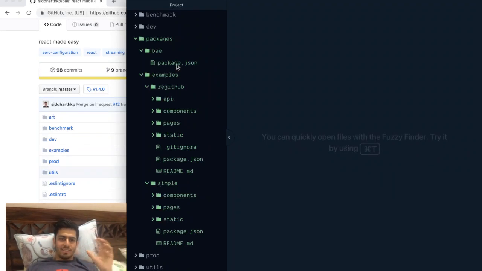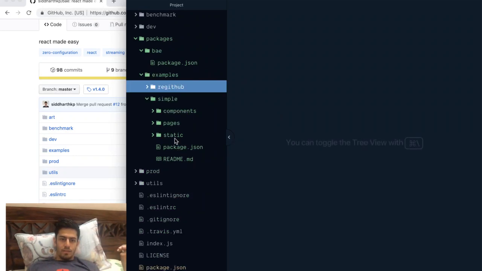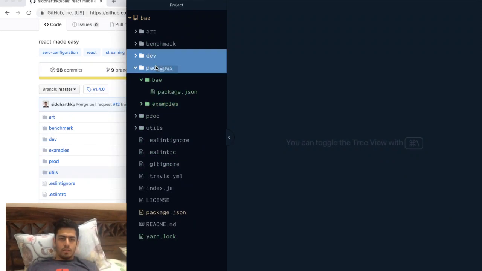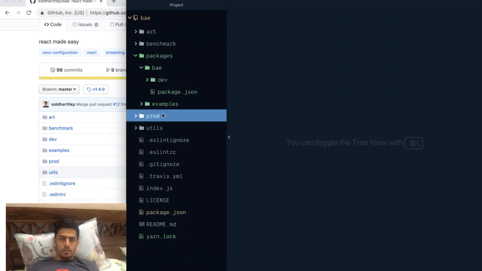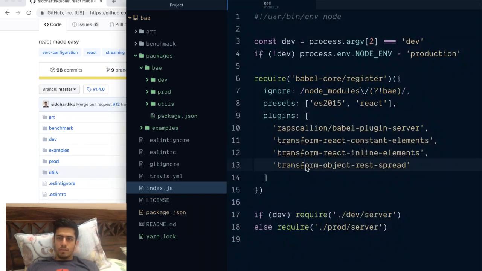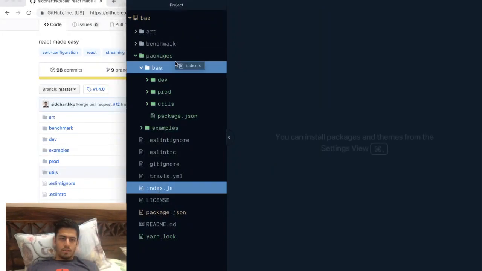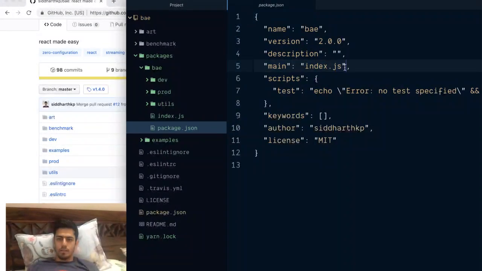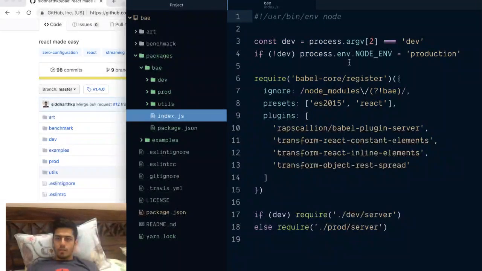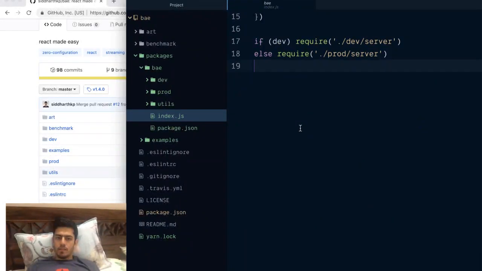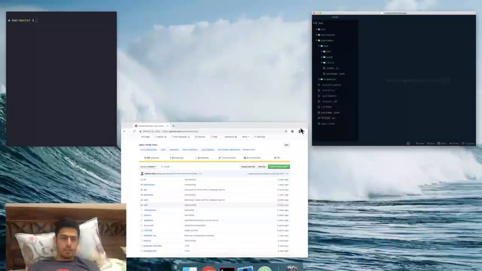So now, this is more like the setup part of it. How do I see if this actually works? Because I'll have to set up this whole thing. Maybe I'll just do that. So I guess this file goes here, and this prod thingy goes here, utils go here. What is the source file? Is it index? Yeah, I think it's index. So index goes here, and this is the file that would be required. So main is set to index, which is perfect. Required, yeah, I guess this should work. I guess you can try it out.